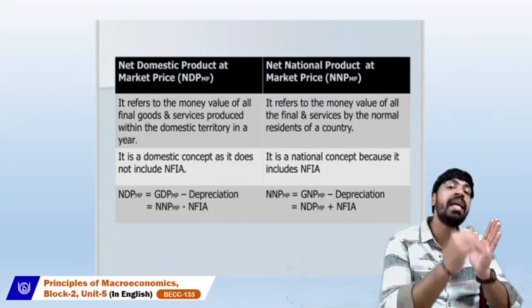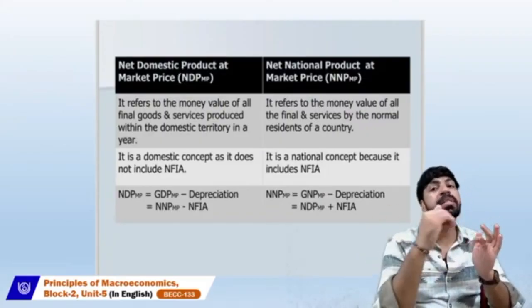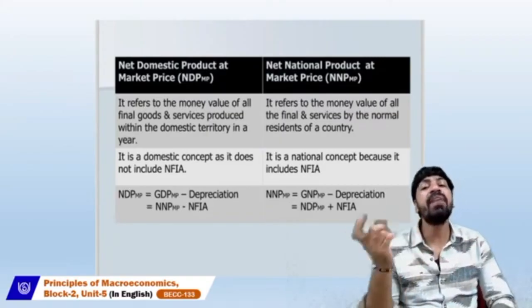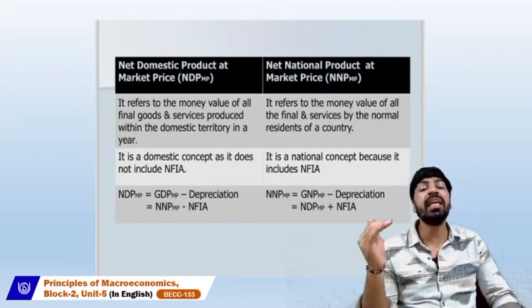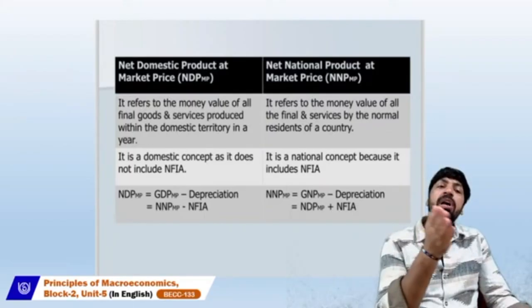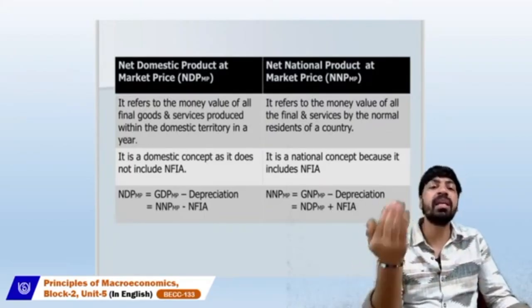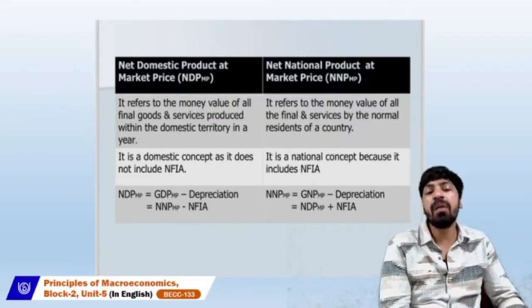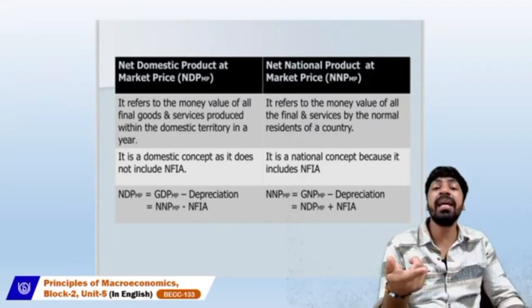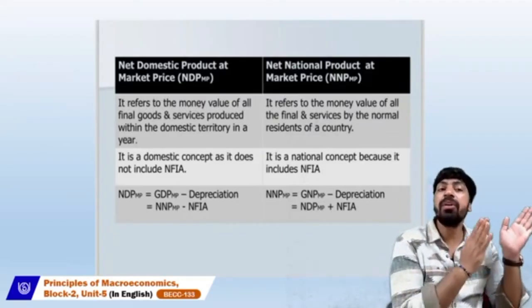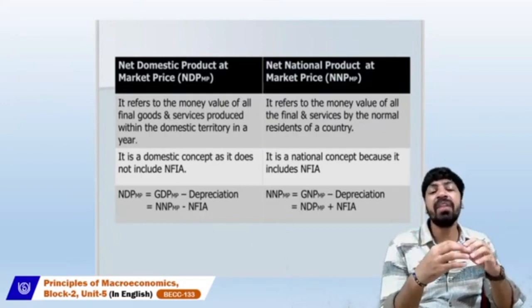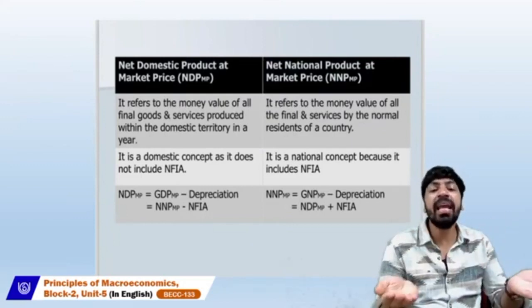So when we talk about the net national product or gross national product, then we talk about the NFIA, that is net factor income from abroad. Whether it is gross domestic or net domestic, we are not talking about the net factor income from abroad. In the earlier slide also, when we talked about the gross domestic product, we did not include NFIA.